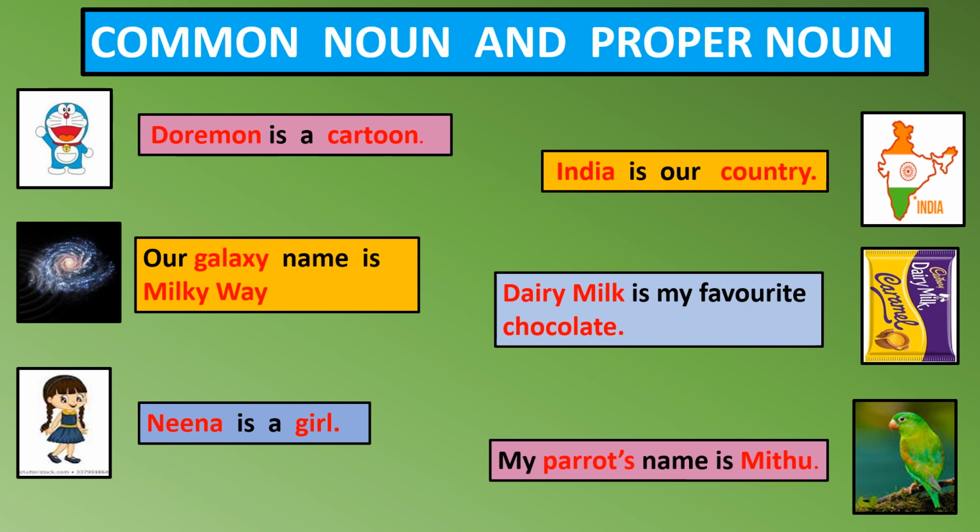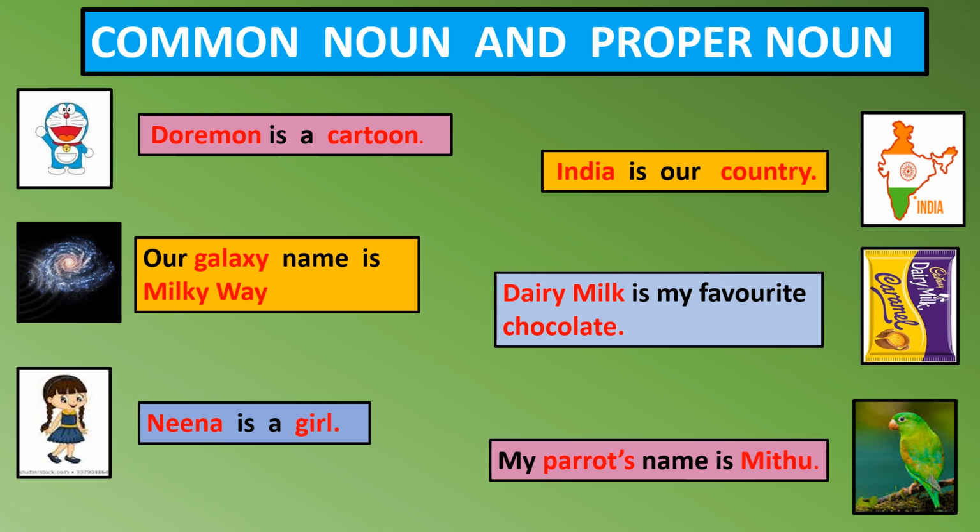Now let's talk about common noun and proper noun. Friends, you can see some sentences on your screen like Doraemon is a cartoon, our galaxy name is Milky Way, Nina is a girl, India is our country, Dairy Milk is my favorite chocolate, my parrot's name is Mittu.